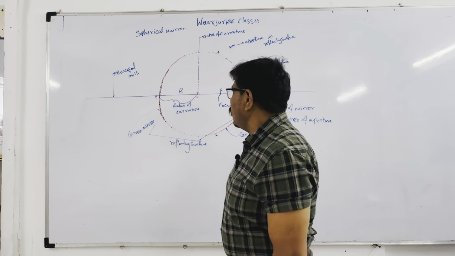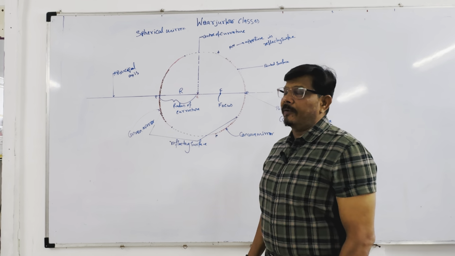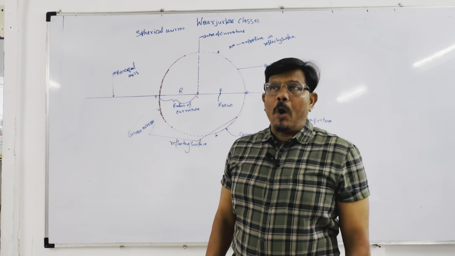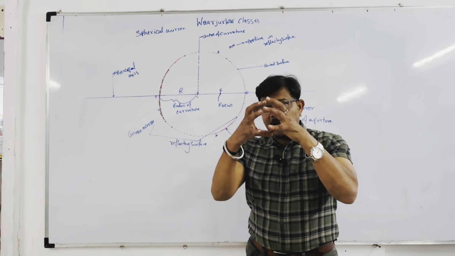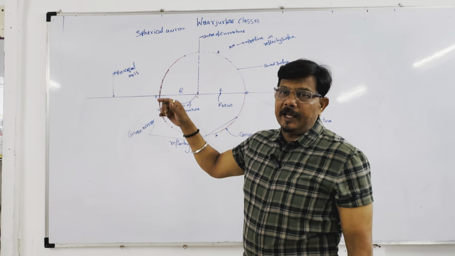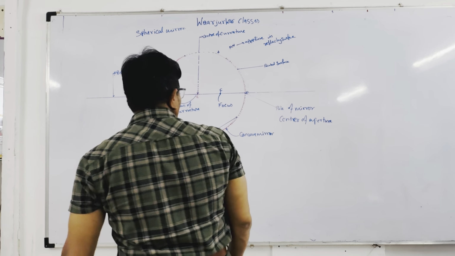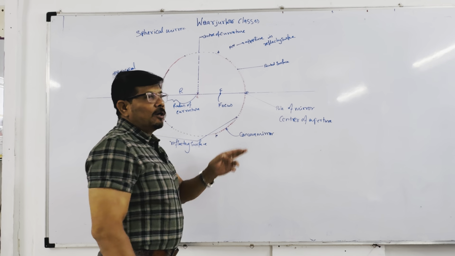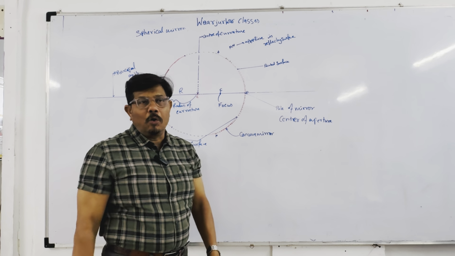Okay, so what is the center of curvature? The center of curvature is a point at the center of the sphere from which the mirror is made. Okay, what is the pole? The center of the aperture is called the pole.